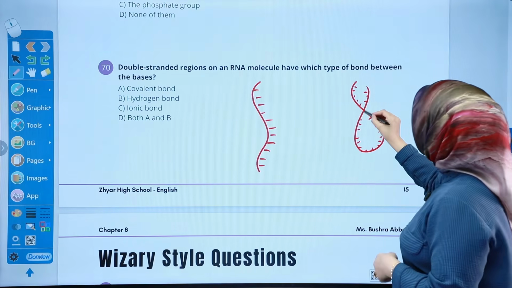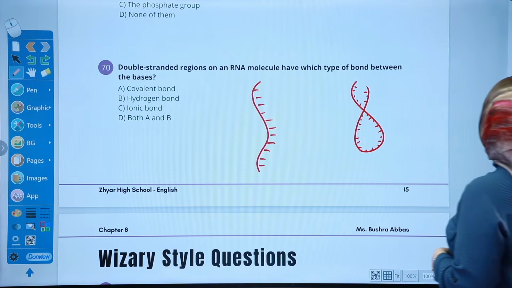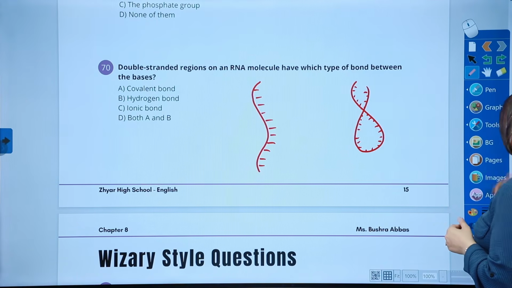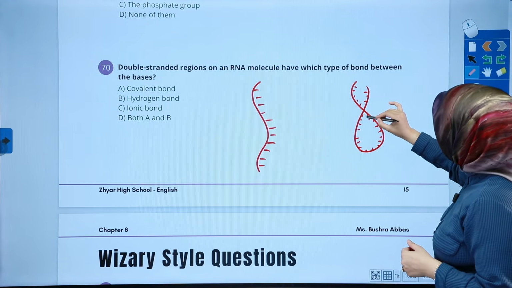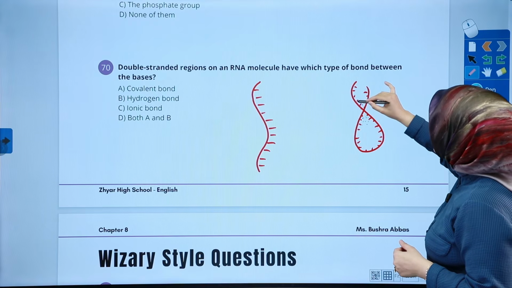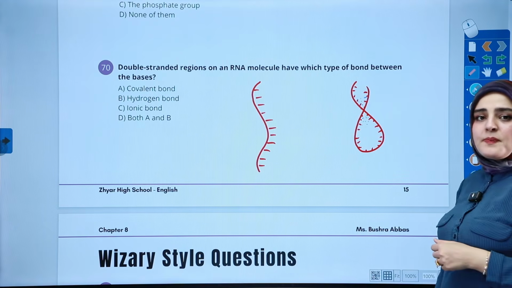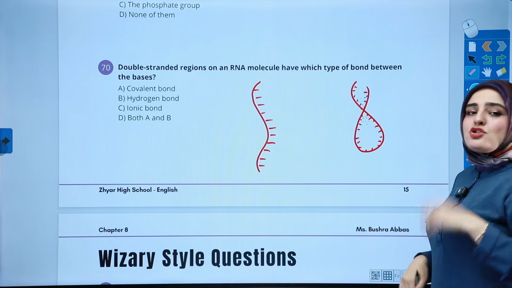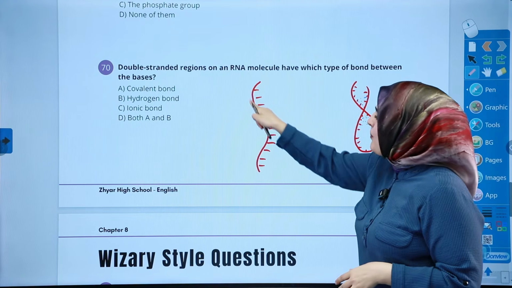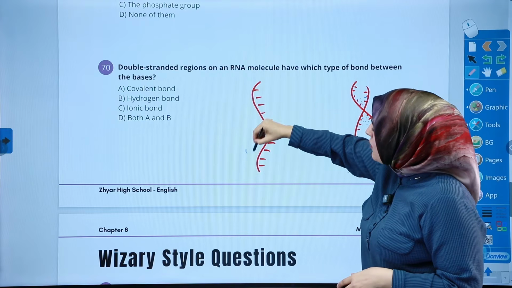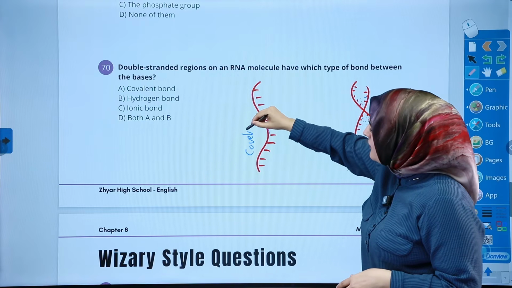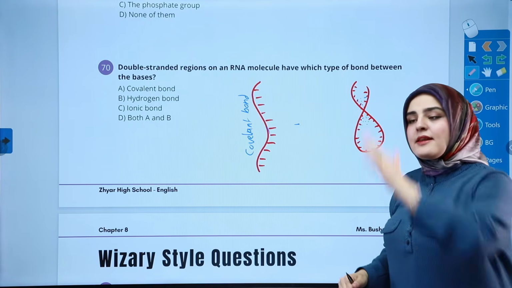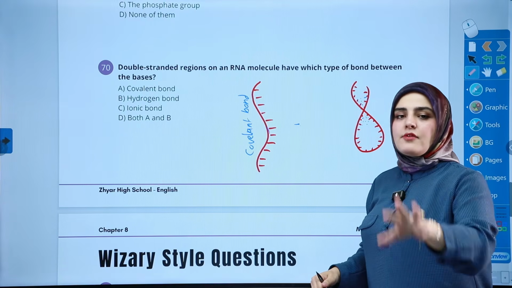When they get close enough, if there is an A and a T close by, they create a bond between each other. And if there is a G and C, they create a bond to each other. This is telling us something, because we're looking for the bond. Just like DNA, the backbone here is made of covalent bond. Good. So normal RNA that is linear have only covalent bond.